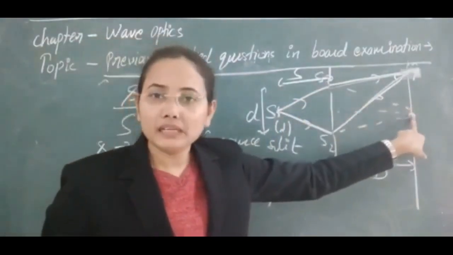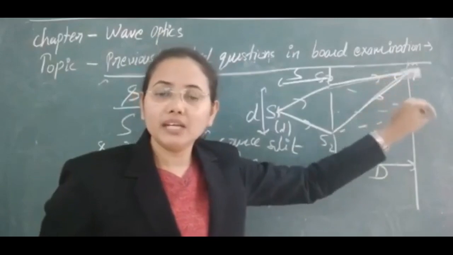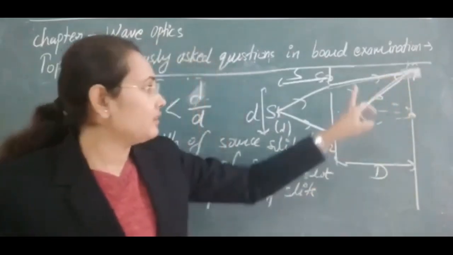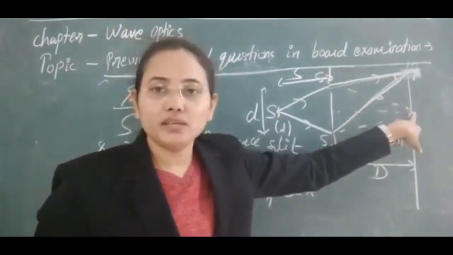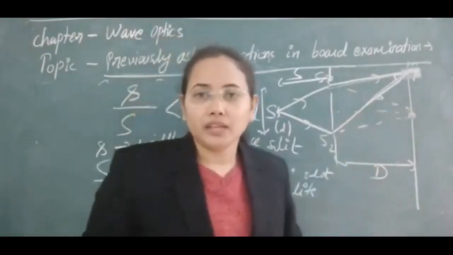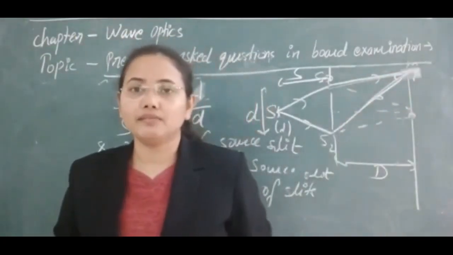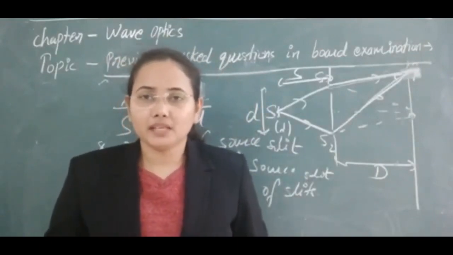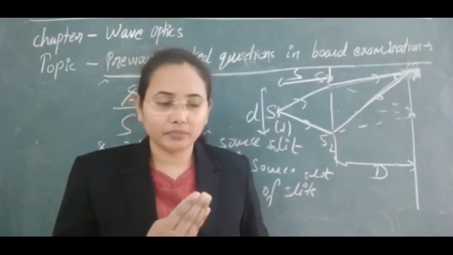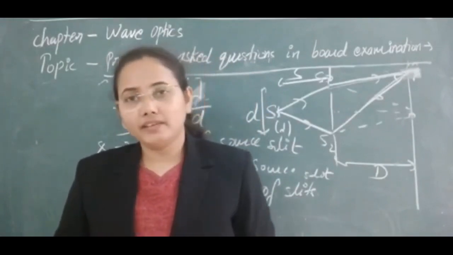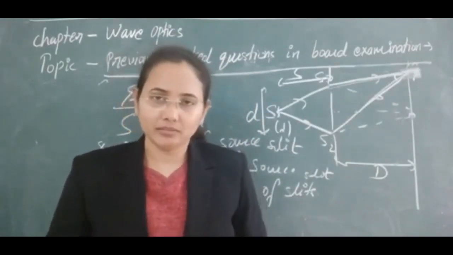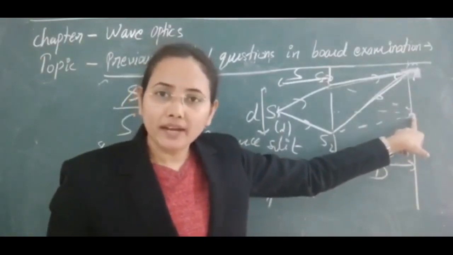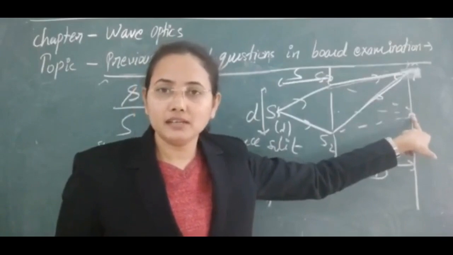All colors will meet here at the same time in the same phase, because there is no phase difference or path difference between the two waves. They all overlap at the same point, and if all components of light overlap, white color is formed. So the central bright fringe will be a white fringe.